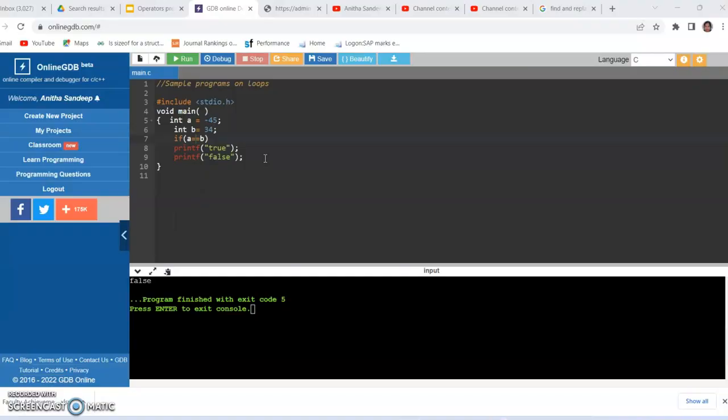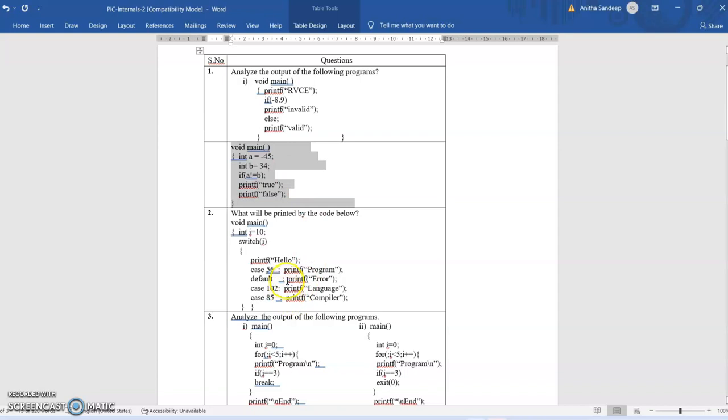Let us go to the next code. Suppose I have this switch statement. Integer i equals 10, switch on i, and inside that I have printf hello, and case 56 printf program, default printf error, case 102 printf language, case 85 printf compiler. Here you can observe that the default case is put in between the case values. And one more thing you can observe here is that the printf hello is not linked to any of the cases.